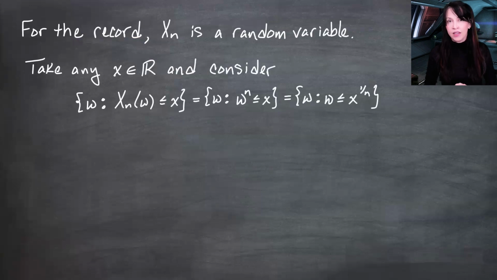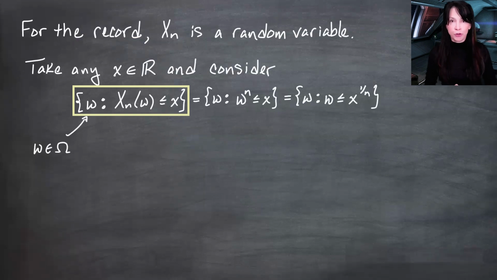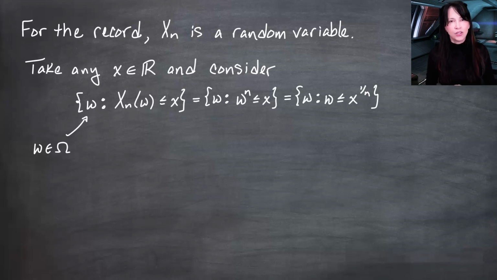So we have the set of omegas for which omega is less than or equal to x to the 1 over n. Now, what I wrote over here assumes that omega is in capital Omega. And a lot of books, and rightly so, will put that in here in place of my omega. They'll start by saying little omega in Omega such that. I should be doing it too, but I just wanted to stress for you that that should be your assumption every time I write down a set like this, that we are talking about omegas from the set Omega. So rather than write that in a little better, I'm writing it the same way I always write it, but making sure you know what I mean.